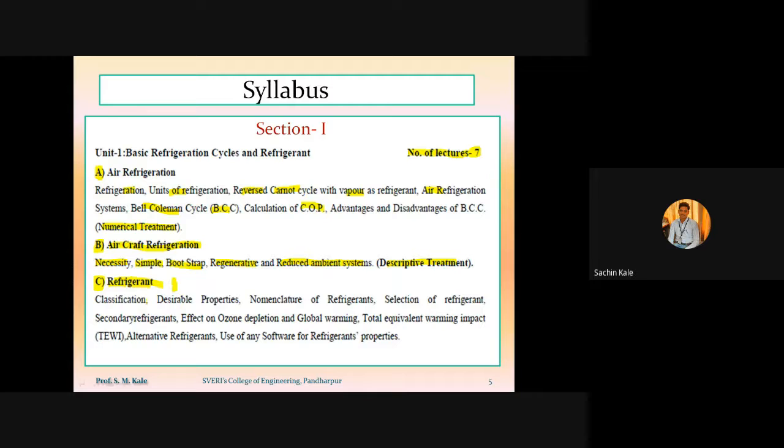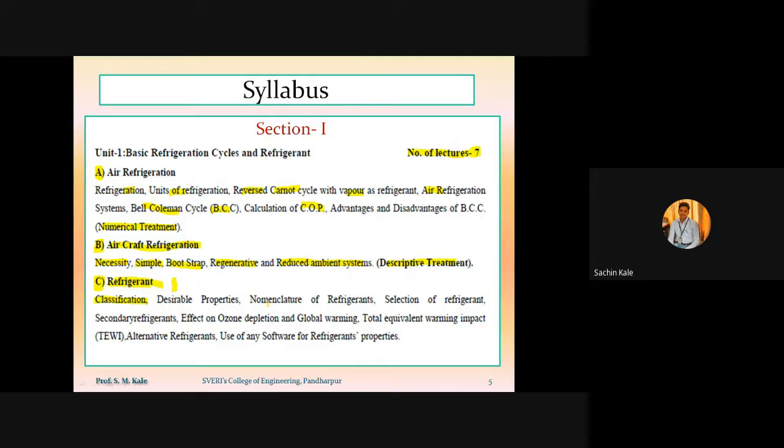We have to study the different types of refrigerant, that is, classification of refrigerant, then the desirable properties of the refrigerant, then how we can nomenclate the refrigerant. That is nomenclature of refrigerant, because in the market you might have heard names such as R11, R12, R22, R21, or R134A, R123A.